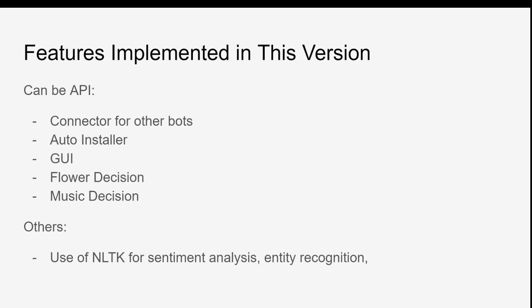We also have a custom action for making a decision on what flowers to recommend depending on the user's request, or the user can request stuff like, I want flowers for a wedding, I want flowers to celebrate someone's birthday, I want flowers to show hope. The bot will be able to respond. There's also a music decision custom action that can do the same thing but for music, and we believe both of those can be exported into an API.